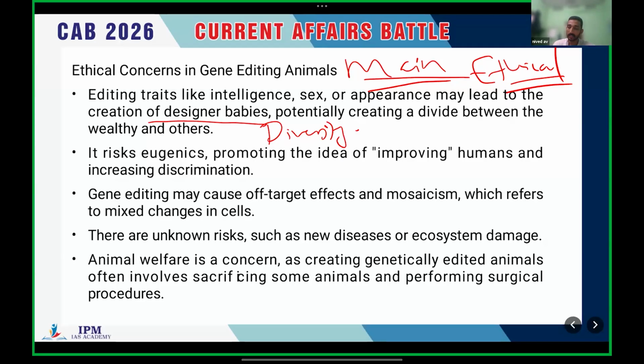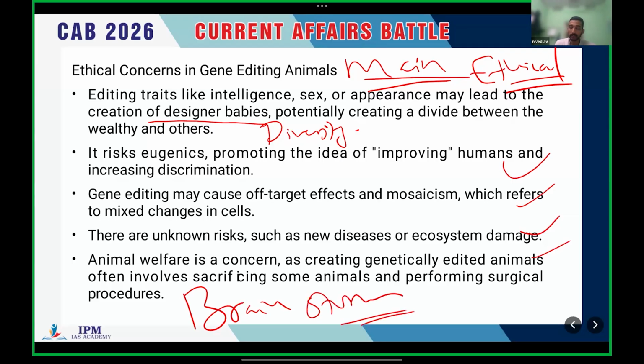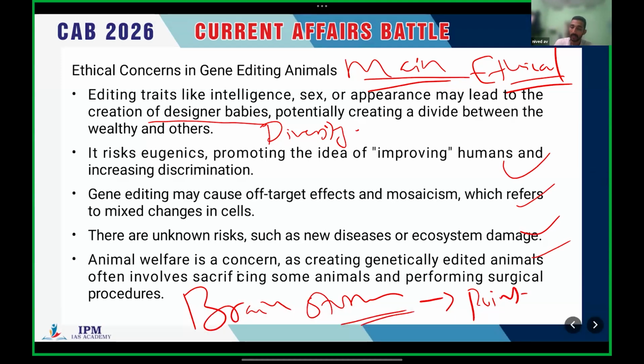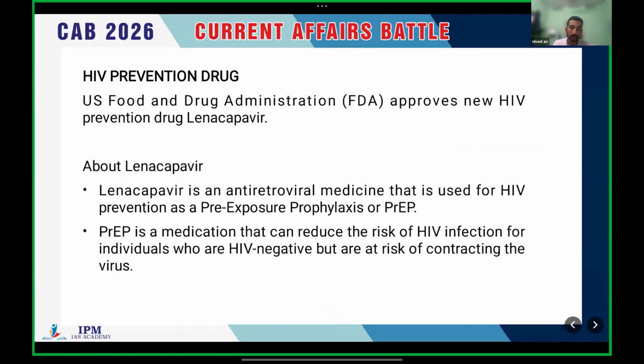Just try to read these ethical concerns and also try to brainstorm and create different points. This topic can be a question in GS3 Science and Technology, and also you can expect a question from this portion in GS4 Ethics. Okay, clear. So that's about the gene edited sheep topic.